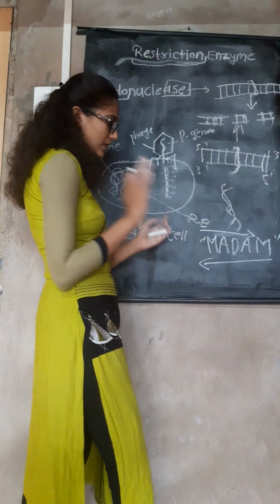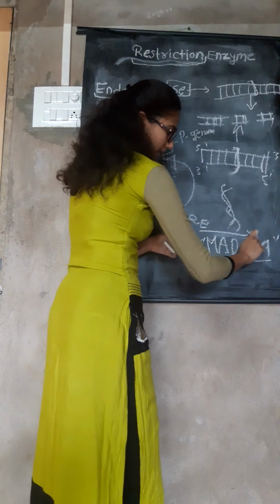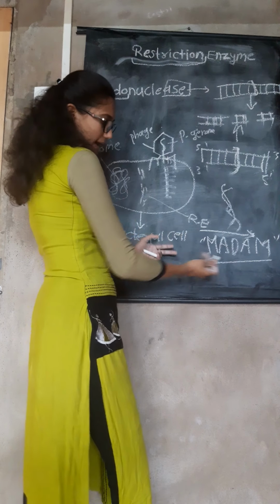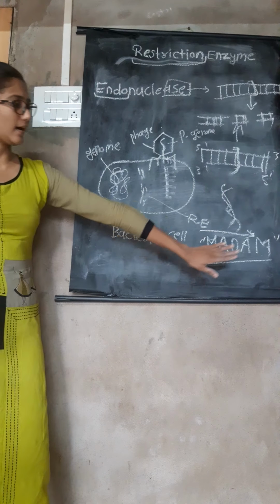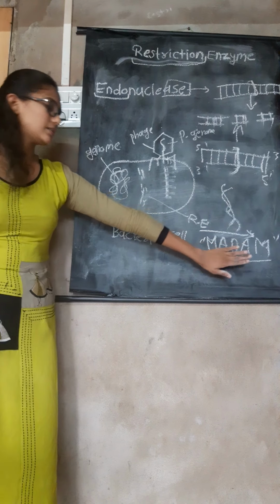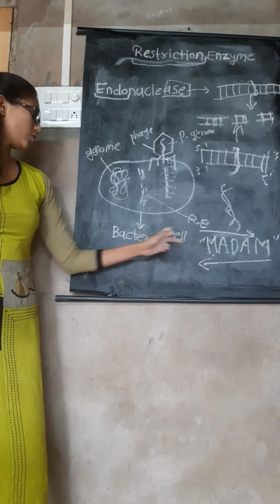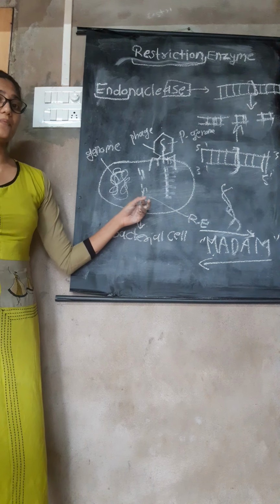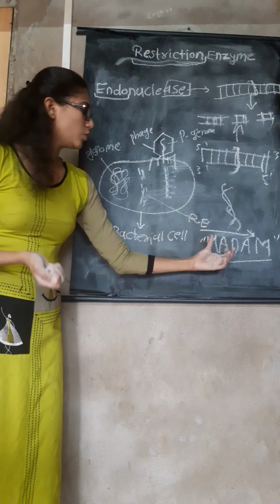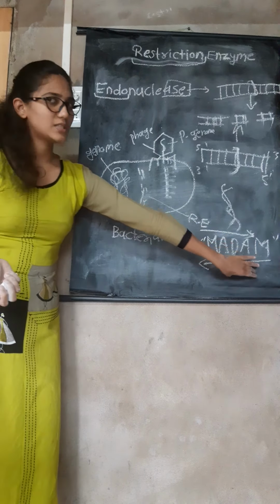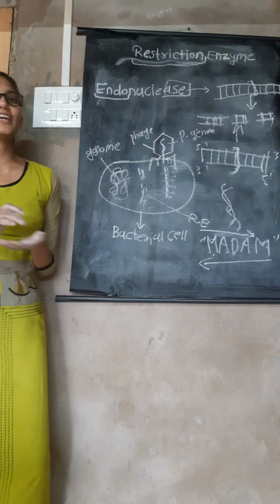It means that when we read MADAM in this direction and again read it in the backward direction, it is MADAM, the sequence is the same. These types of sequences we call palindromic sequences, and these palindromic sequences are cut by restriction enzymes. It means restriction enzymes have the ability to cut palindromic sequences, right? And these are some properties of restriction enzymes.